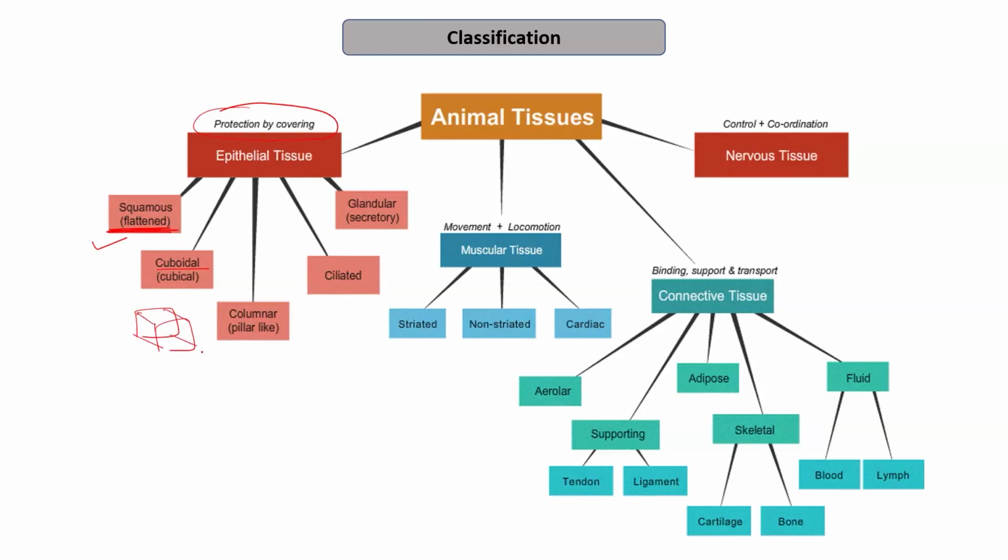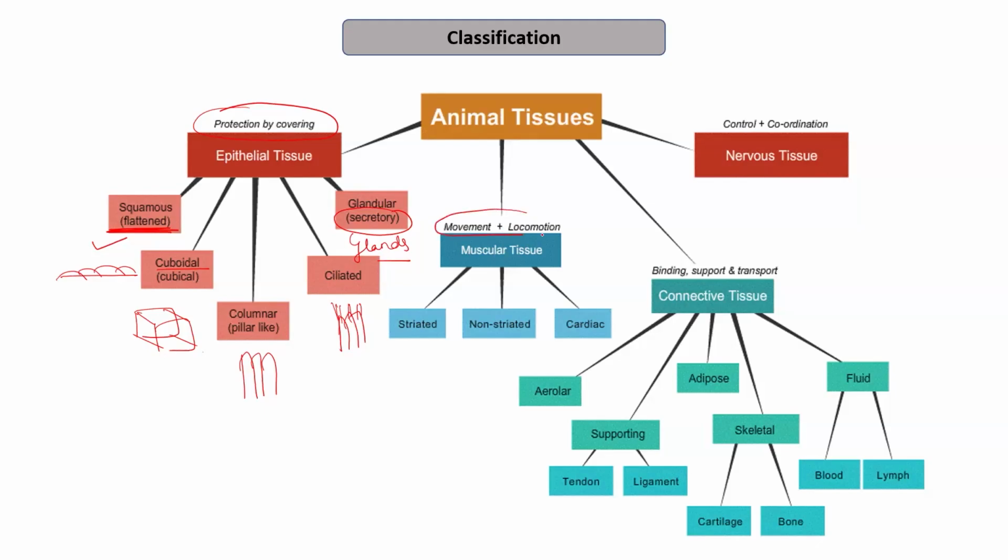These are cubical in shape. These are flattened, squamous, cubical. Then we have columnar. Ciliated is a modification of columnar that has cilia on the surface. And then we have glandular, which has secretory functions and includes the glands. Right? Next is the muscle tissues.